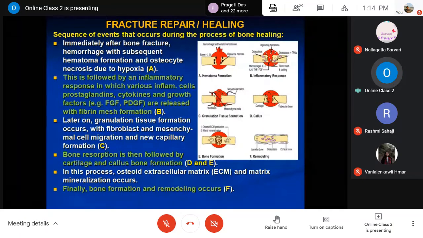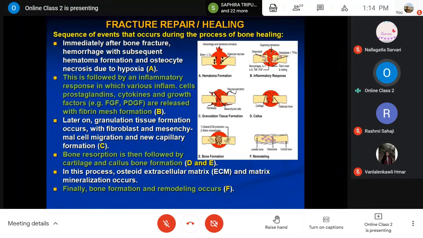Now coming to the healing and repairing of bone fracture. This is important. There are a few events which occur during the process of bone healing, and this is more or less the same as what we have learned in inflammation and wound healing. The only thing is that here it is about the bone tissue, whereas normally we talk about other body tissues.